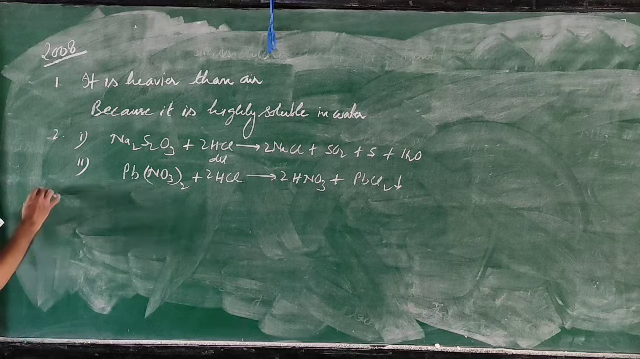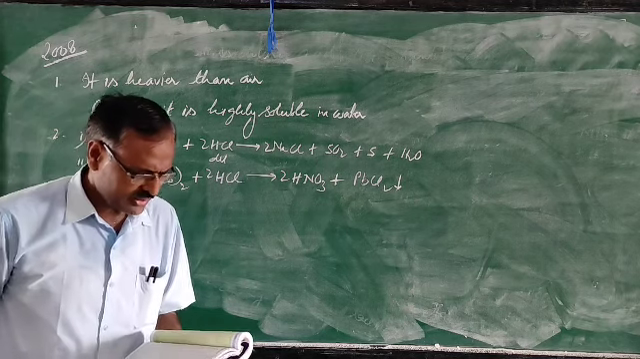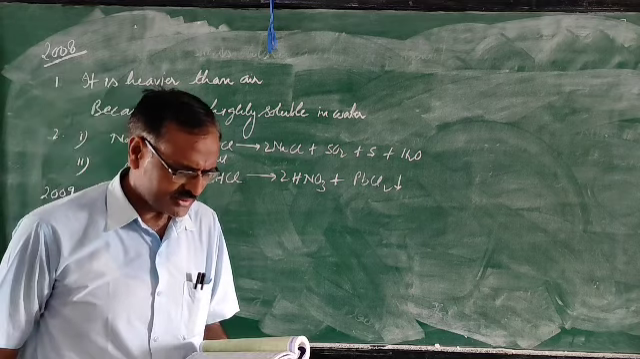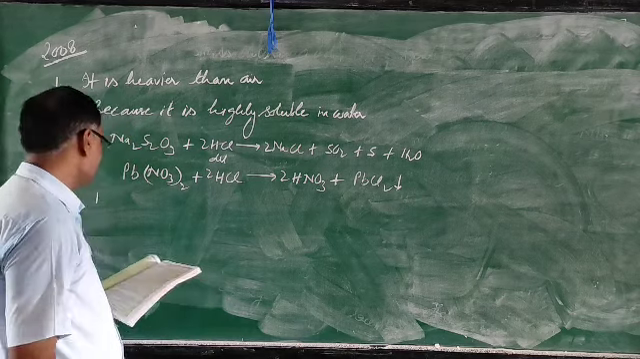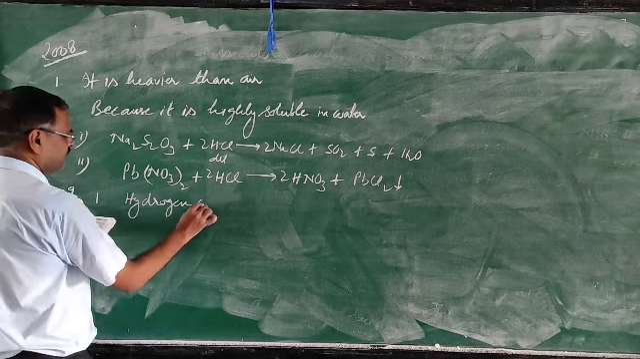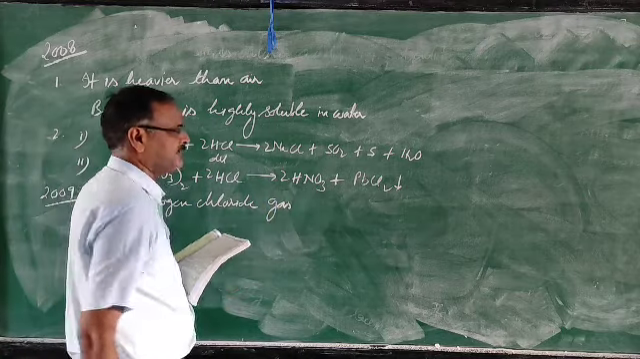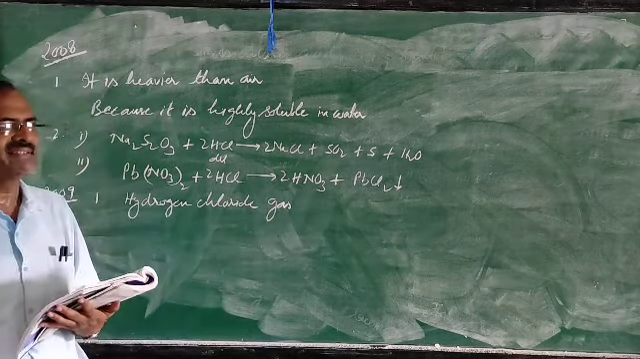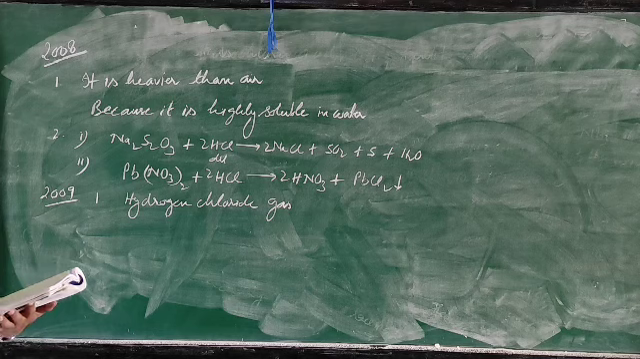Now 2009, first one. Name the gas produced by the action of concentrated sulfuric acid on sodium chloride. This question is most important. So the answer is hydrogen chloride gas. When this question was asked in the board paper, many students wrote hydrochloric acid. So the mark was not given, because the correct answer is hydrogen chloride gas or HCl gas. If you write hydrochloric acid, you will lose the mark.